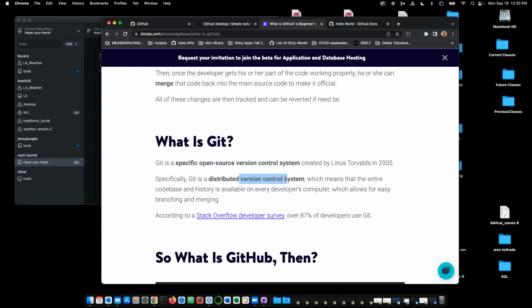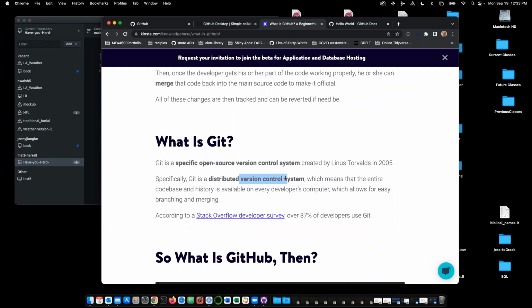So primarily, the reason 87% of developers use Git is because we use it for collaboration. If I'm working on some aspect of a project and you're working on the other, we can use GitHub to collaborate and make sure we don't write over each other's work. And it's really good at that.